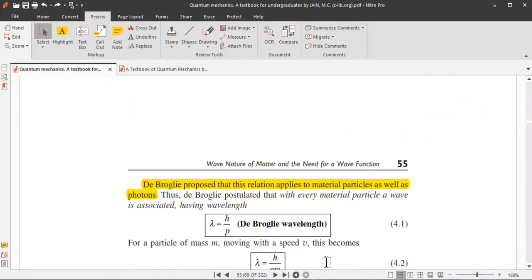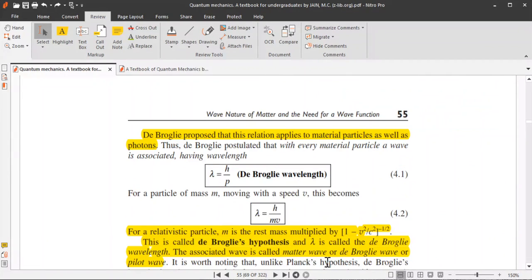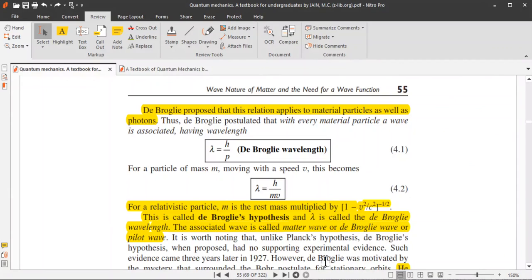So this relation, lambda equals h by P, was proposed by de Broglie, and it applies to material particles as well as to photons. Thus, de Broglie postulated that with every material particle, a wave is associated. And what is the wavelength of this wave? The wavelength of this wave is lambda equals h by P. This is known as the de Broglie wavelength.